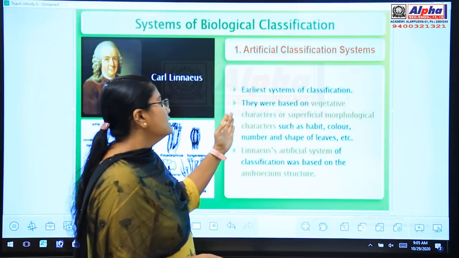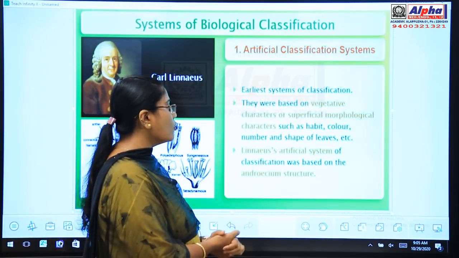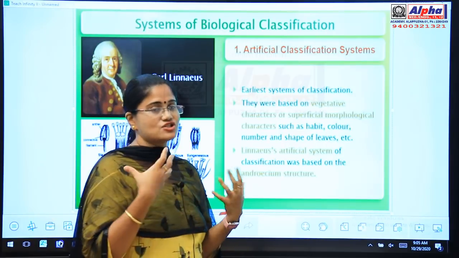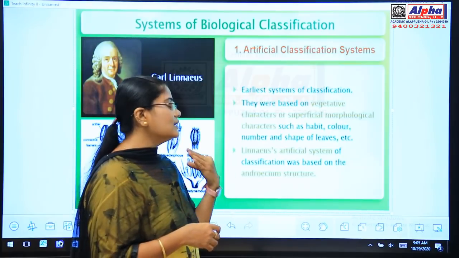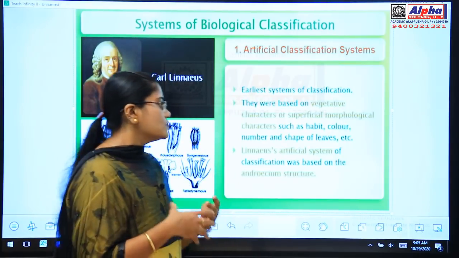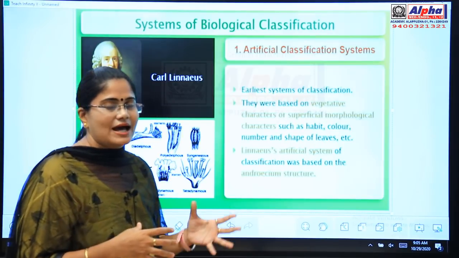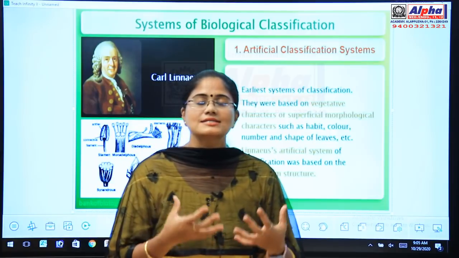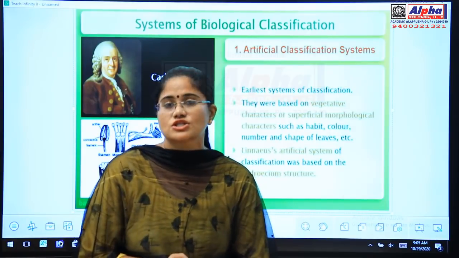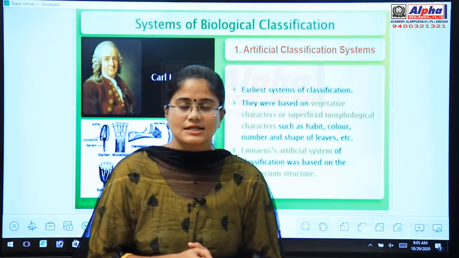And then it's based on vegetative characters or superficial morphological characters such as what all, children? Habit, color, number and shape of leaves. So in the artificial system of classification, Carl Linnaeus had chosen only the morphological characters of plants for grouping them into different categories.